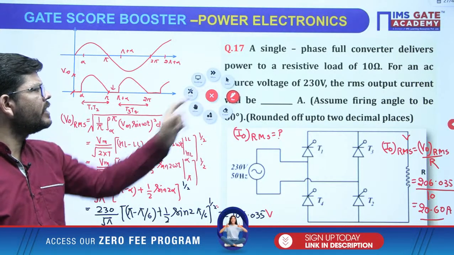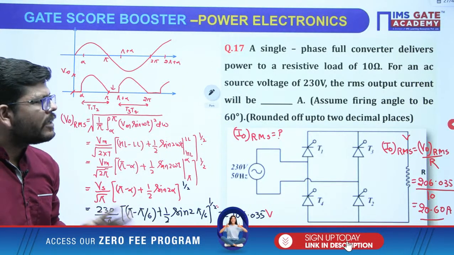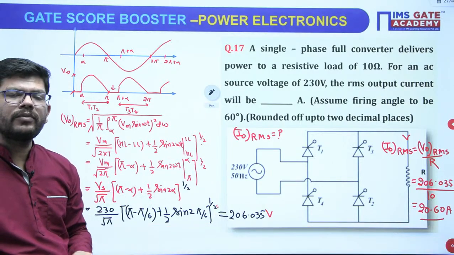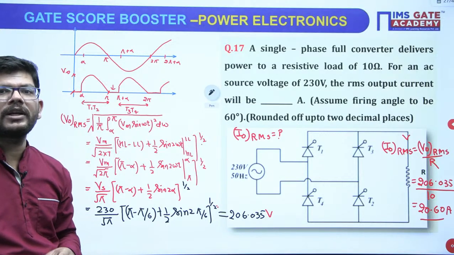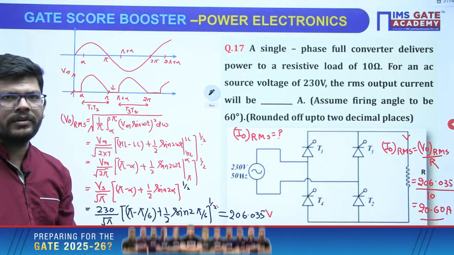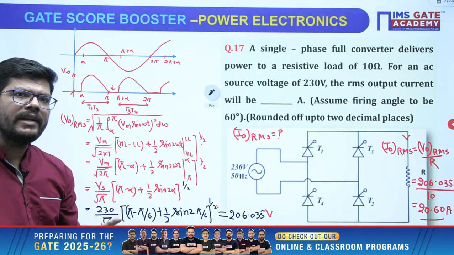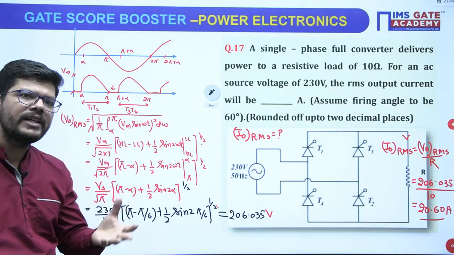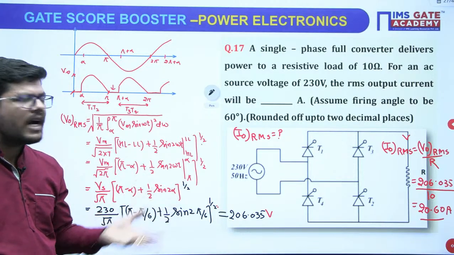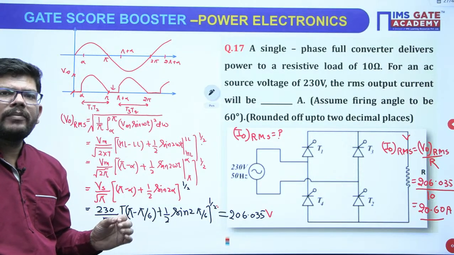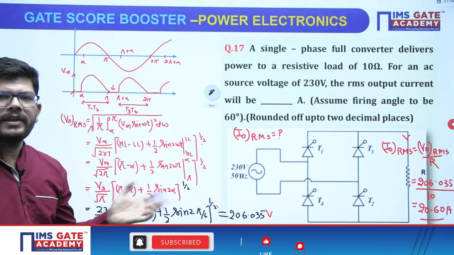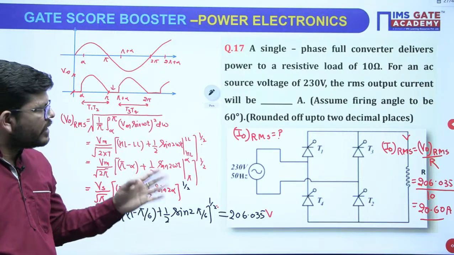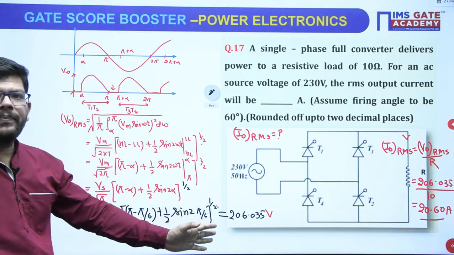What is the difference between this problem and any other problem? Here the load is resistive, and the converter is a full wave converter, so we cannot use the formula 2 Vm by pi cos alpha. That is for RL load or RLE load, got it? Here the load is resistive. For that we do not have any idealistic formula for average value or RMS value. If it is RL or RLE load, the RMS value of the voltage will be Vs or Vm by 2. In a full converter we know that it is going to come like that, okay? But we cannot use those directly. For resistive load we need to calculate it in this way, right?